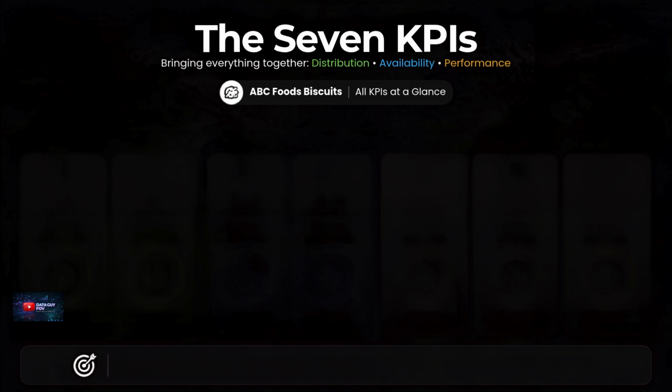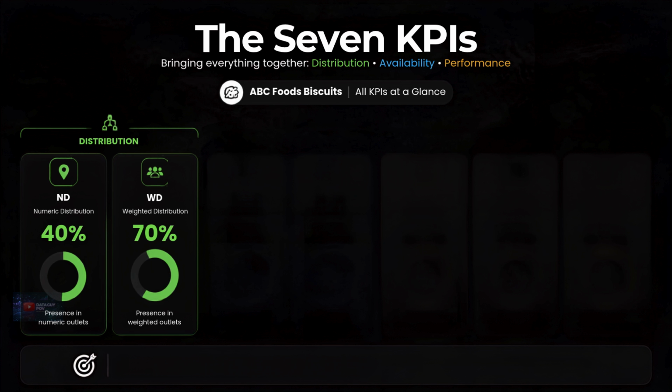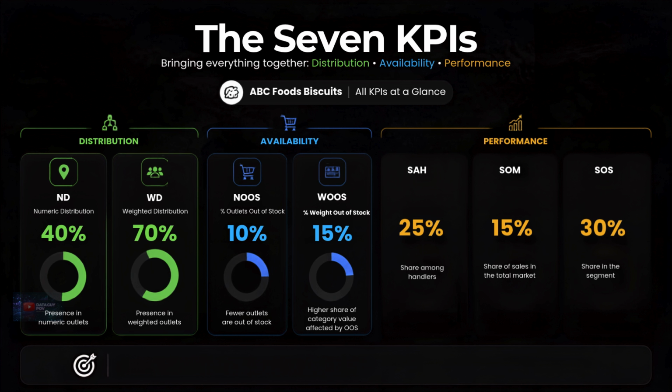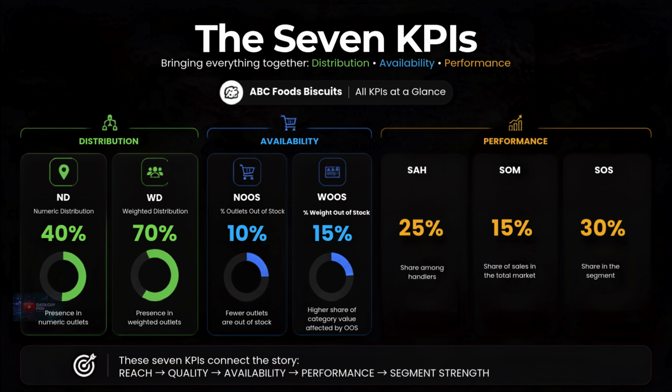The 7 KPIs. Now let's bring the 7 KPIs together. ND, WD, NOOS, WOOS, SAH, SOM, SOS. Together, they tell a much richer story than any single KPI can. Reach, quality of reach, availability, performance, and segment strength. But don't try to memorize 7 acronyms. Remember the questions they help answer.